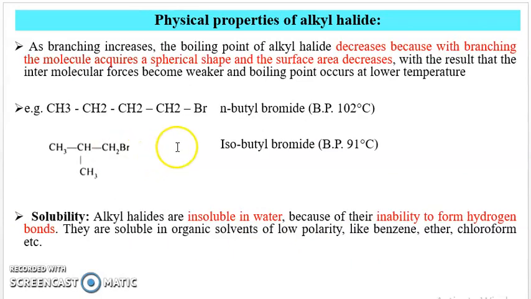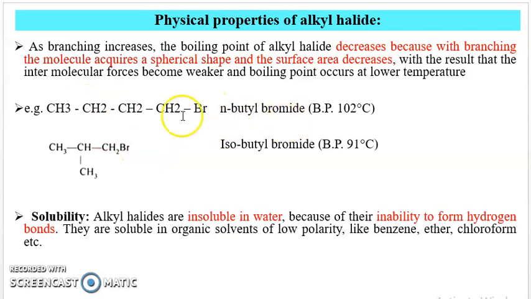The next physical property is that as branching increases, the boiling point of alkyl halide decreases, because with branching the molecule acquires a spherical shape and the surface area decreases, with the result that the intermolecular forces become weaker and boiling occurs at a lower temperature. For example, this is the straight chain compound n-butyl bromide, and here isobutyl bromide. The molecular formula remains the same but the structural formula is different.